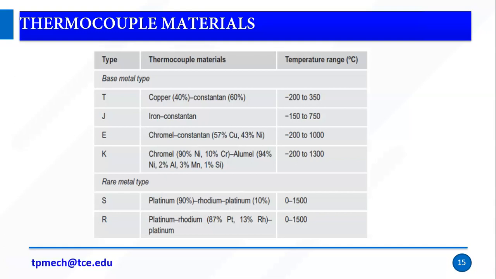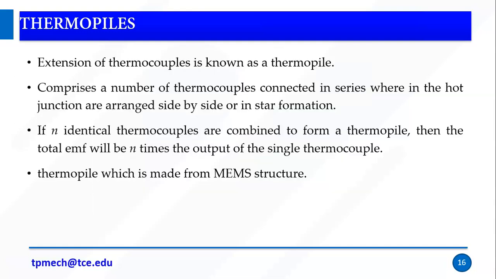Some of the rare metals are also available. One is platinum type, another one is platinum rhodium type. Platinum is S type: platinum with rhodium 10%, or platinum iridium, where the composition will vary. 87% of platinum, 13% of rhodium. Both are used for measuring temperatures up to about 1000 degrees Celsius. So this is what the thermocouple material is.